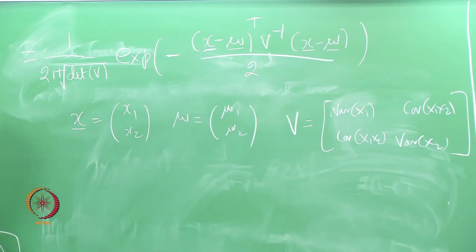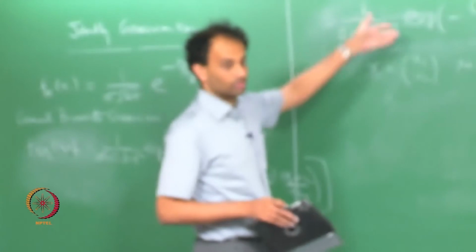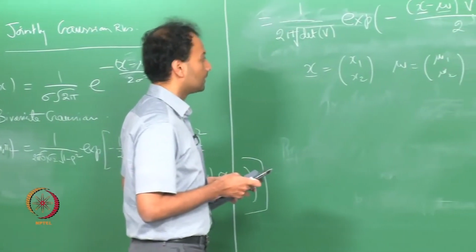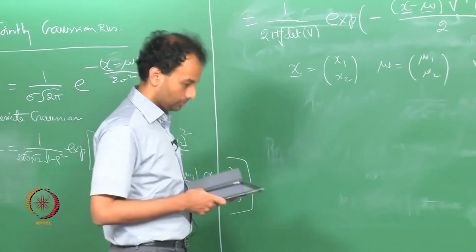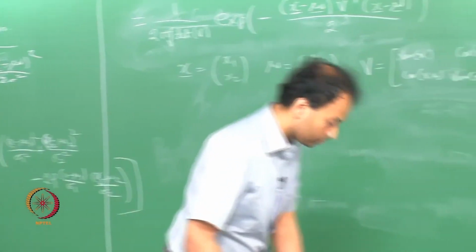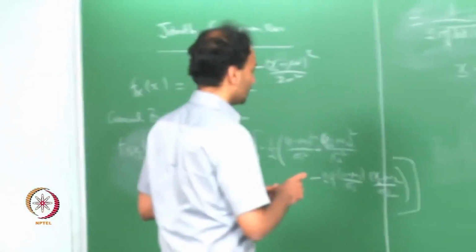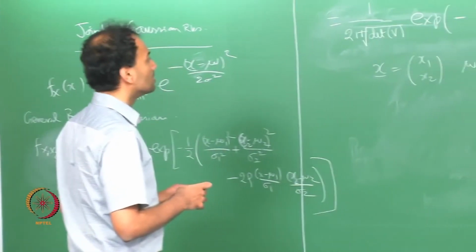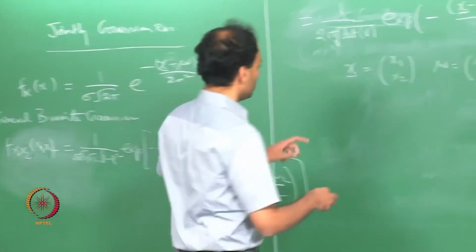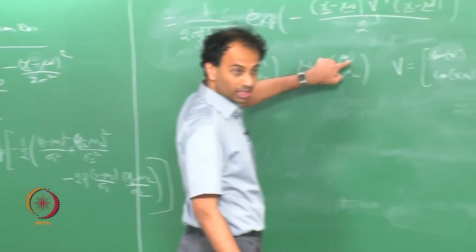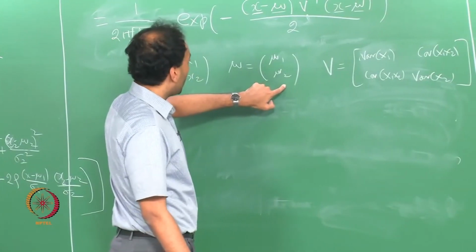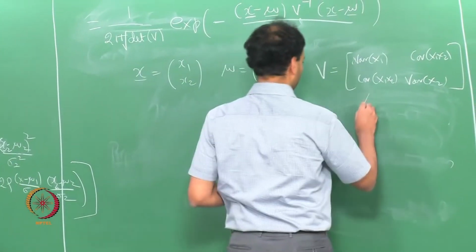You can just explicitly see that these two are equal. Okay. So, this is the mean vector, the vector of means, expectation of x1, expectation of x2, and this is called the covariance matrix.